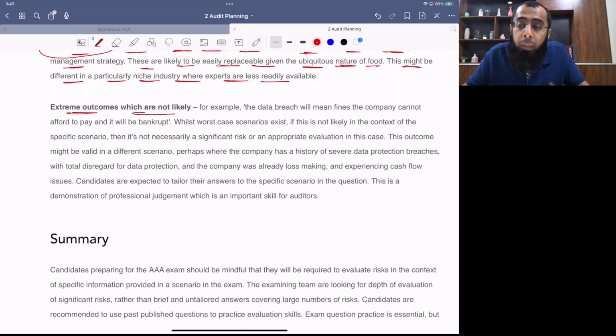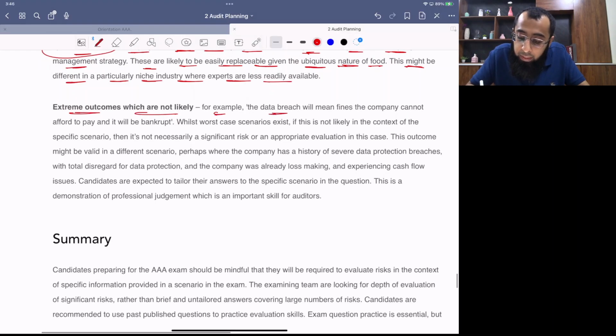That company will not be able to repay the loan and as a result it will go bankrupt. Why will it go bankrupt? It will sell the assets to repay it. Why going to bankruptcy directly? For example, the data breach will mean fines the company cannot afford to pay and it will be bankrupt. This is extreme. Why will the company go bankrupt?